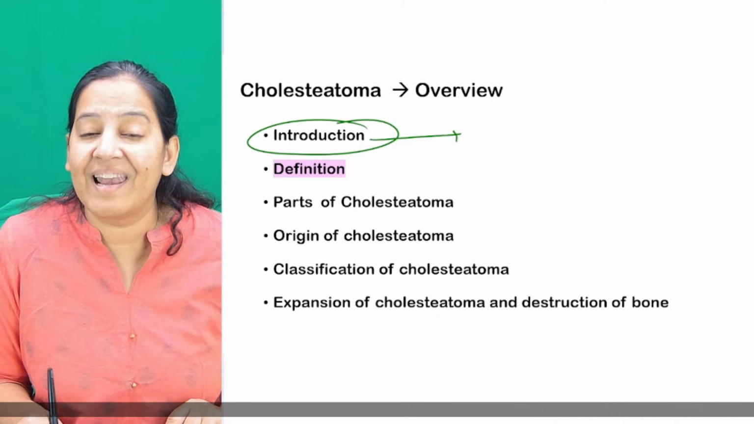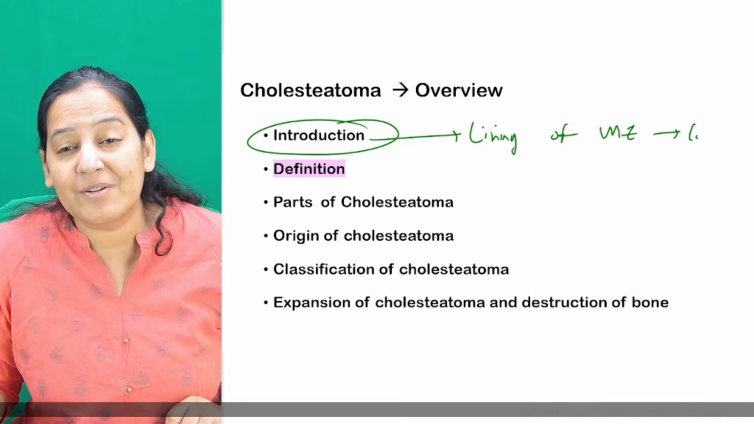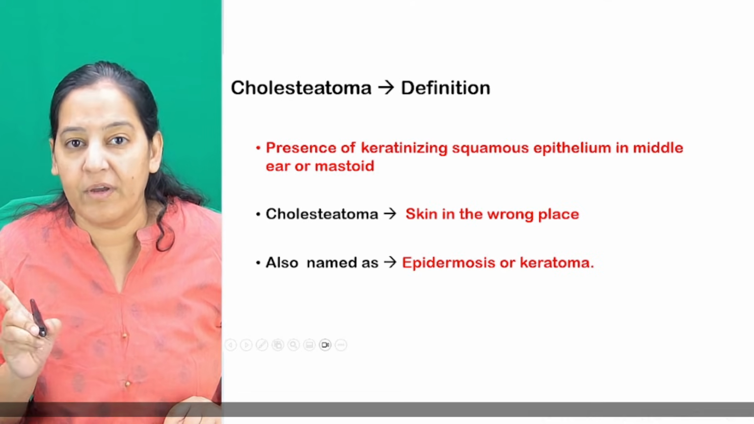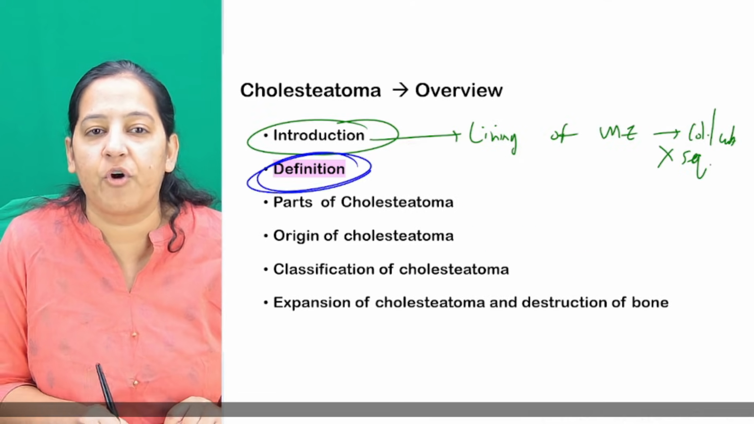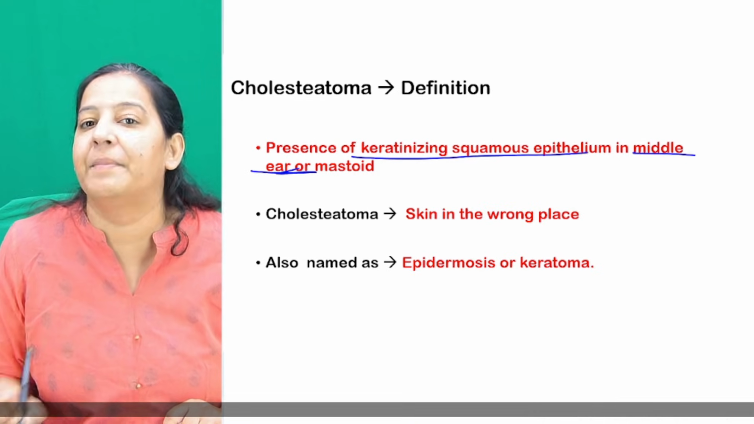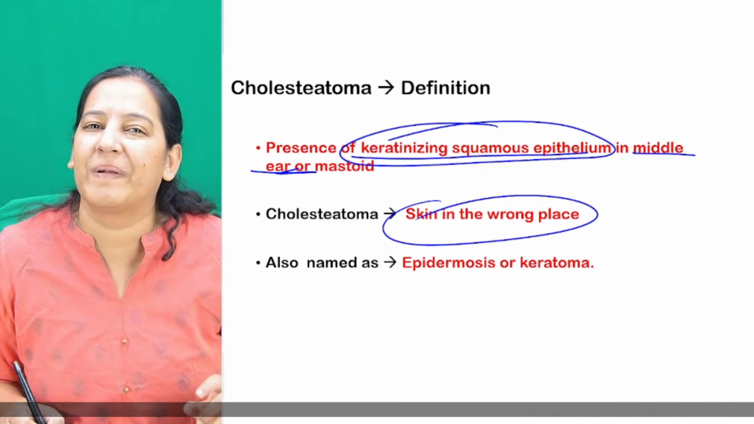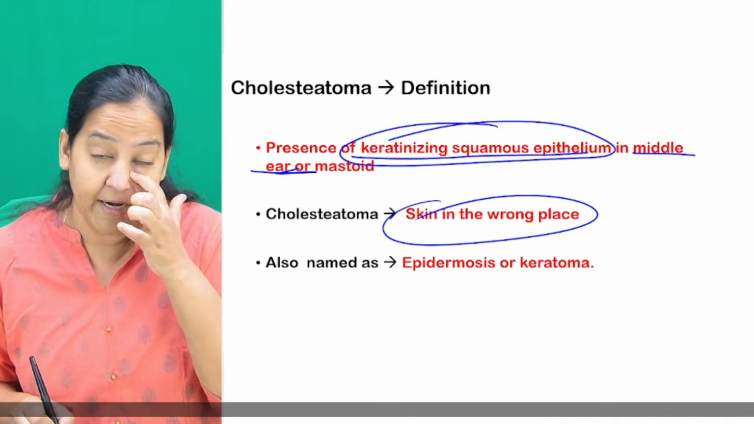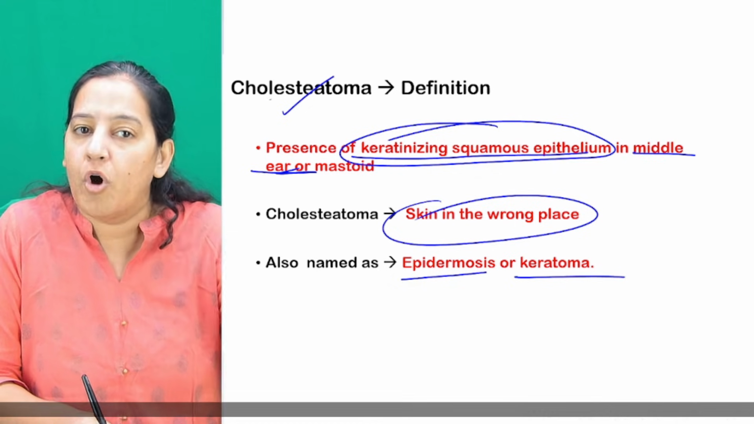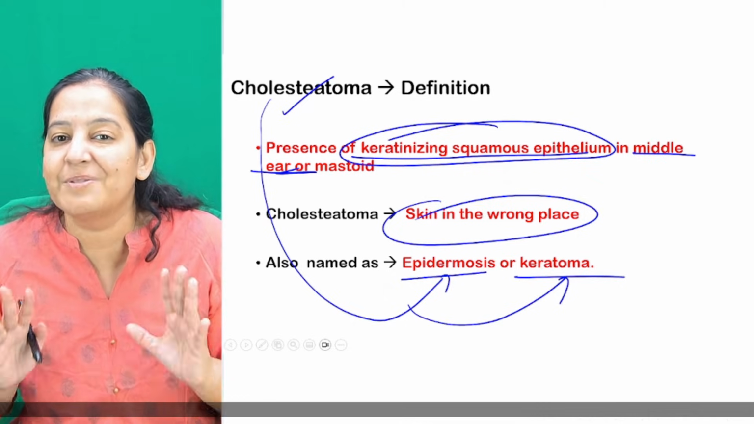In the introduction, I told you the lining of the middle ear. The normal lining of the middle ear is columnar or cuboidal, but it's never squamous. Okay, what is cholesteatoma? Coming to the definition: presence of squamous epithelia in the middle ear. So you can say skin in the wrong place. Skin is present inside the middle ear, and its other names are epidermosis or keratoma. These are the other names of cholesteatoma.